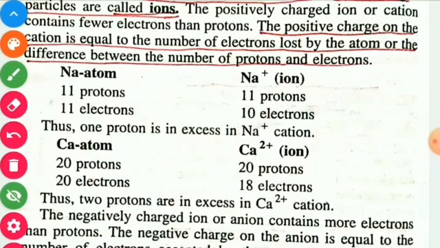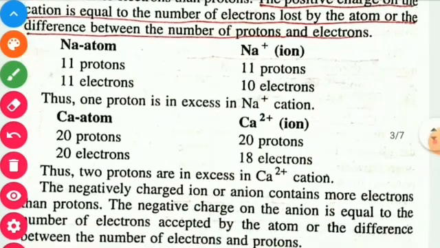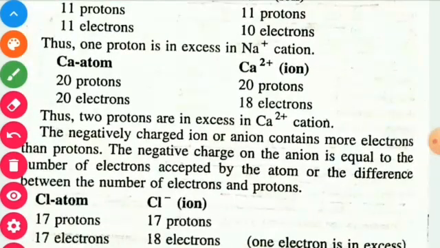The negatively charged ion or anion contains more electrons than protons. So if a particular element takes electrons, it gets converted into a negative ion, that is an anion. In this situation, the number of electrons is more than the number of protons. The negative charge on the anion is equal to the number of electrons accepted, that is taken by the atom, or we may say the difference between the number of electrons and protons.